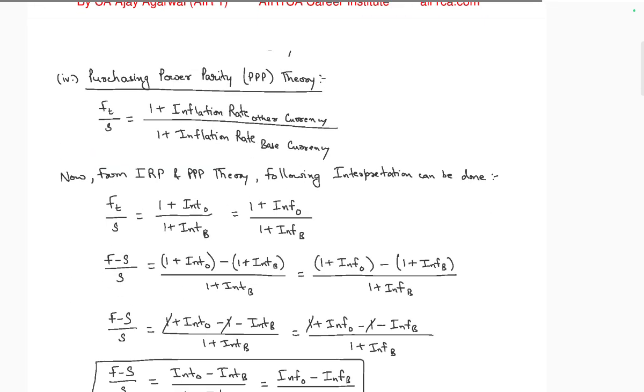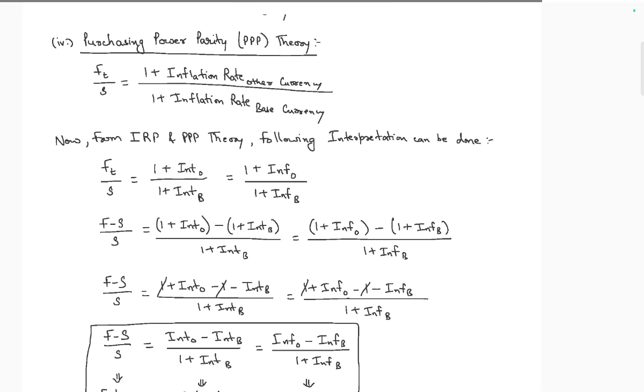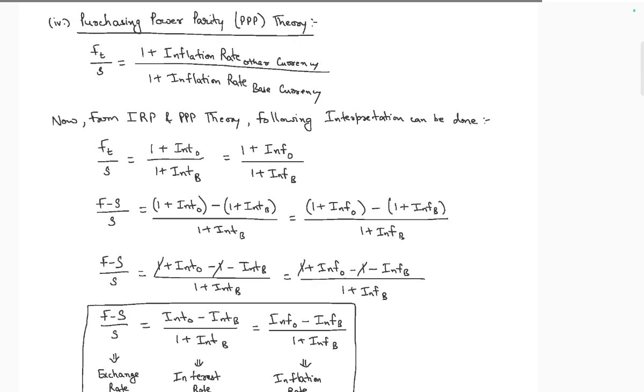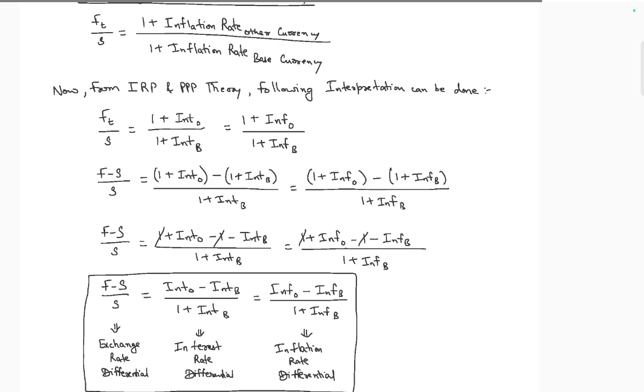The purchasing power parity, PPP theory, is FT is equal to 1 plus inflation rate of the other currency over base currency. Purchasing power, now IRP and PPP theories follow the interpretation. FT by S is equal to 1 plus other currency over 1 plus base currency.